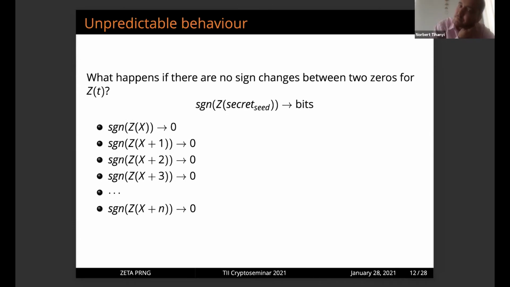And of course, we try to avoid that, when we are incrementing the secret seed, it produces only zeros or only ones, because that's not good for random number generators. So what happens if there are no sign changes between two zeros? For example, for x plus 1, x plus 2, x plus 3, up to x plus n, we always get 1 or always zeros. I mean, the function is producing the same sign.